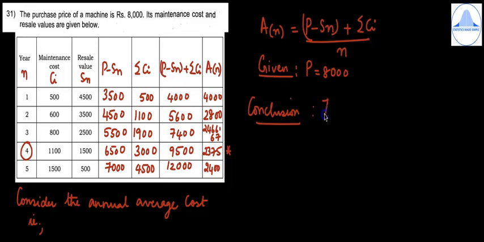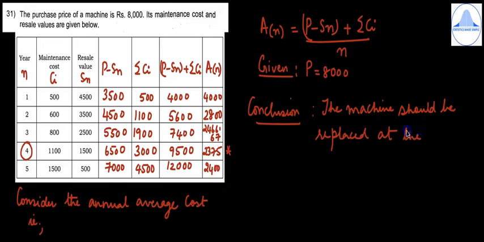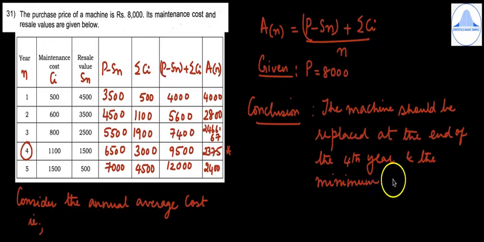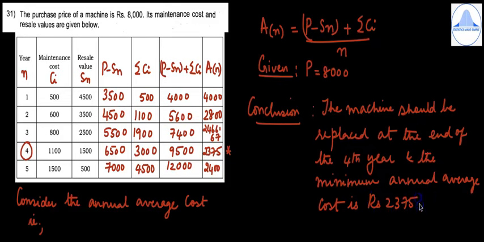So conclusion, the machine should be replaced at the end of the fourth year and the minimum annual average cost is rupees 2375.